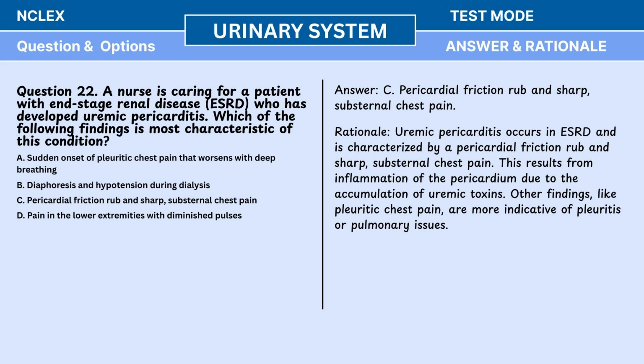Rationale: uremic pericarditis occurs in ESRD and is characterized by a pericardial friction rub and sharp, substernal chest pain. This results from inflammation of the pericardium due to the accumulation of uremic toxins. Other findings, like pleuritic chest pain, are more indicative of pleuritis or pulmonary issues.